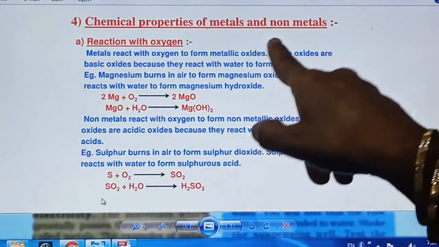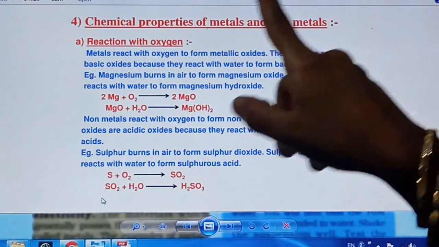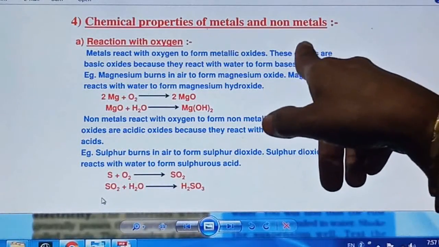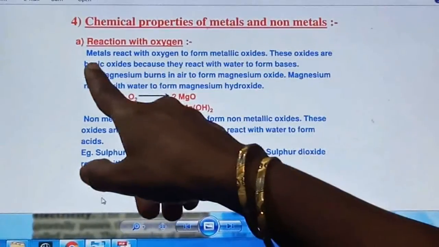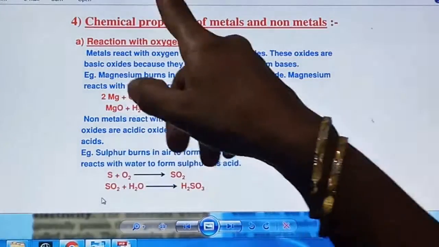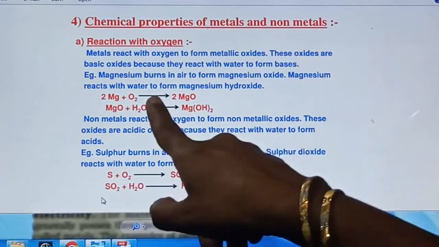Now if we see the oxides, what is their nature? Either they are basic in nature or acidic in nature. Mostly all these oxides are basic in nature. Basic oxides are there, right? Because they react with water to form a base. Example is given,